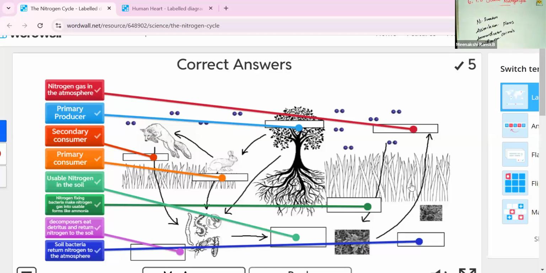Different kinds of plants like peas and beans store the nitrogen content in the form of nitrate nodules, and then decomposers return nitrogen to the soil, meaning the small animals and microorganisms take that. Soil bacteria return nitrogen to the atmosphere in this area. So this is the nitrogen cycle process.